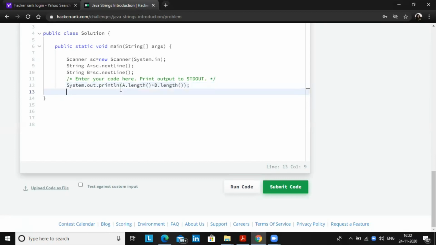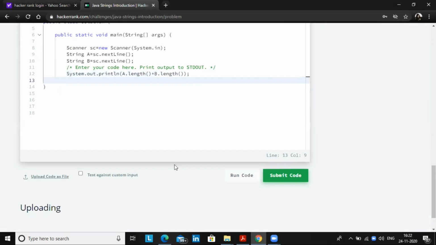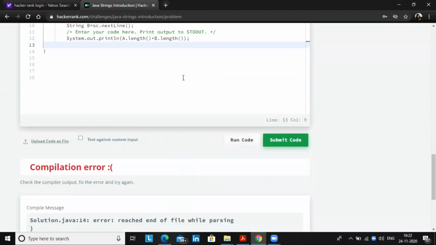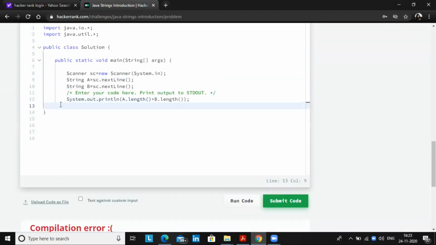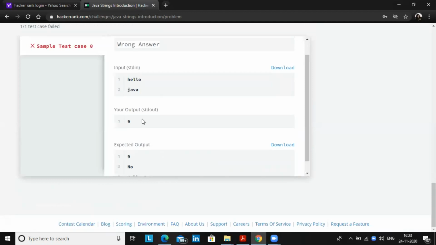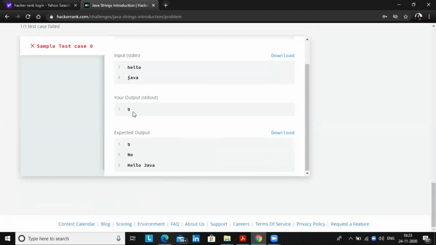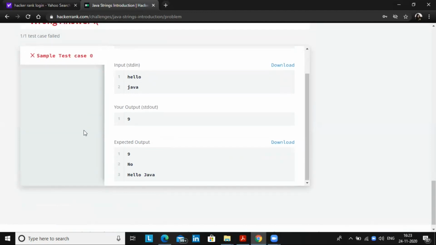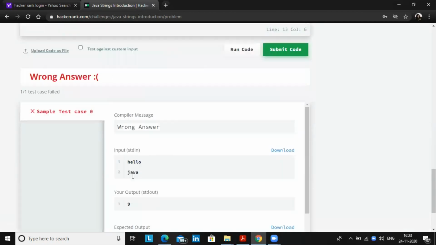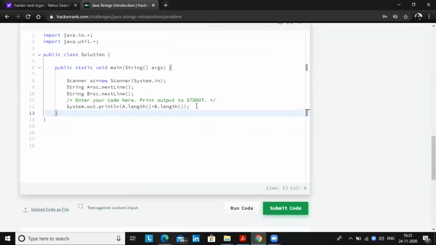So if it is correct or not, you can run the code. For now, don't submit the code, just run it to know if you are correct or not. As you can see, you are getting 9 as your output. So the first line of the output is correct, but the other lines we have not written yet, so we will write them now.